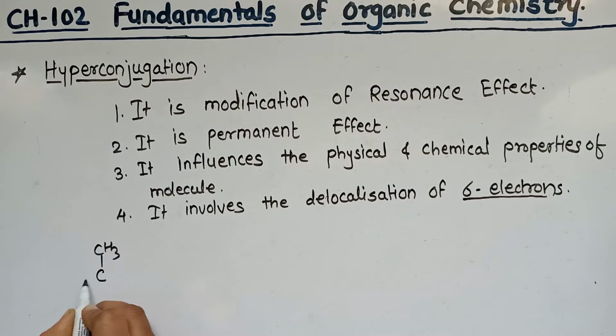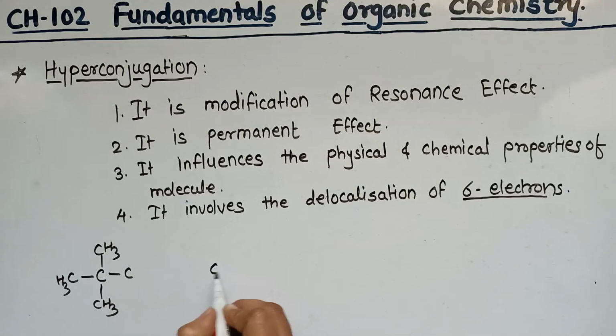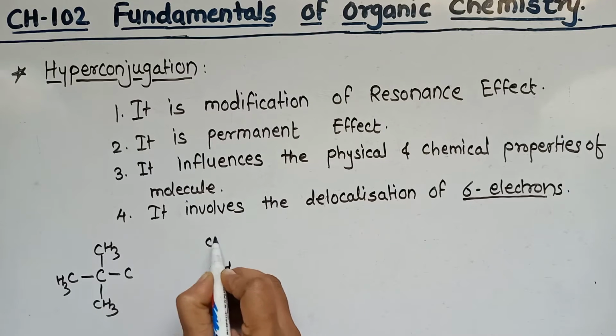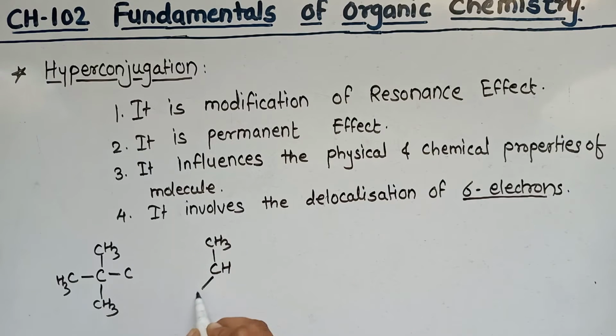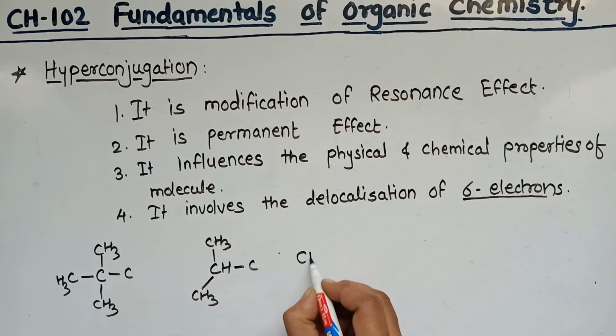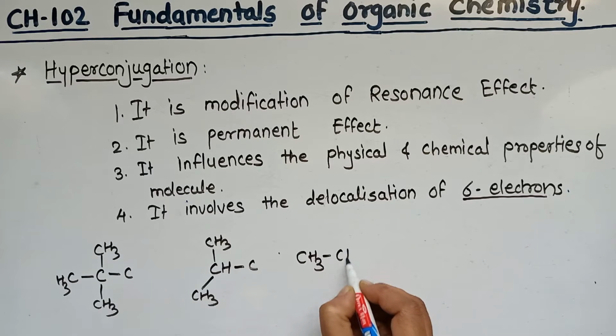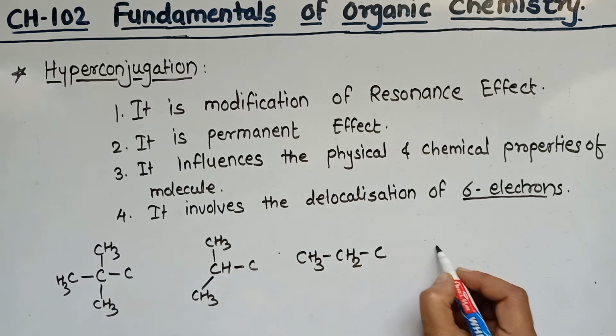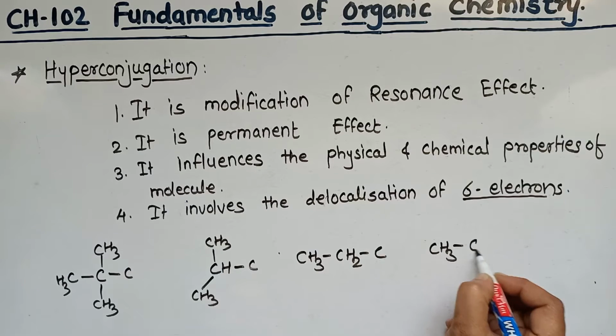This is a tertiary group attached to carbon. Here only two methyl groups are present and they attach to the carbon, here the ethyl group is attached to the carbon, and last the methyl group attached to the carbon.